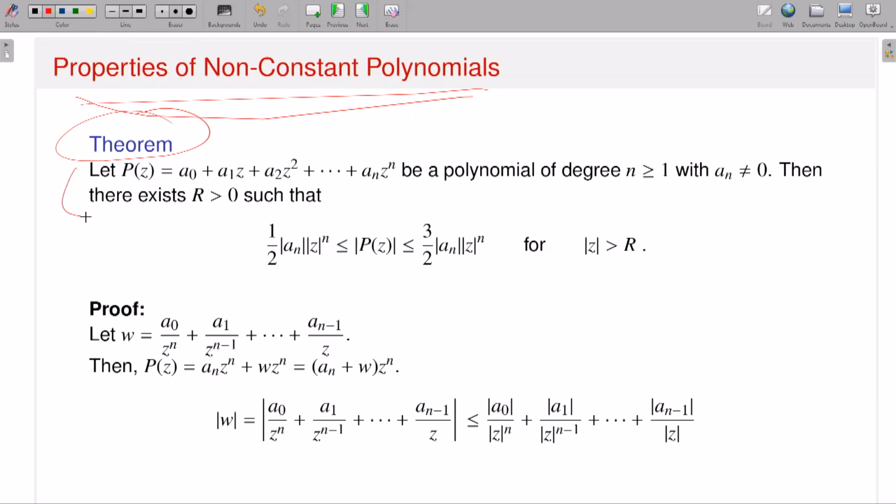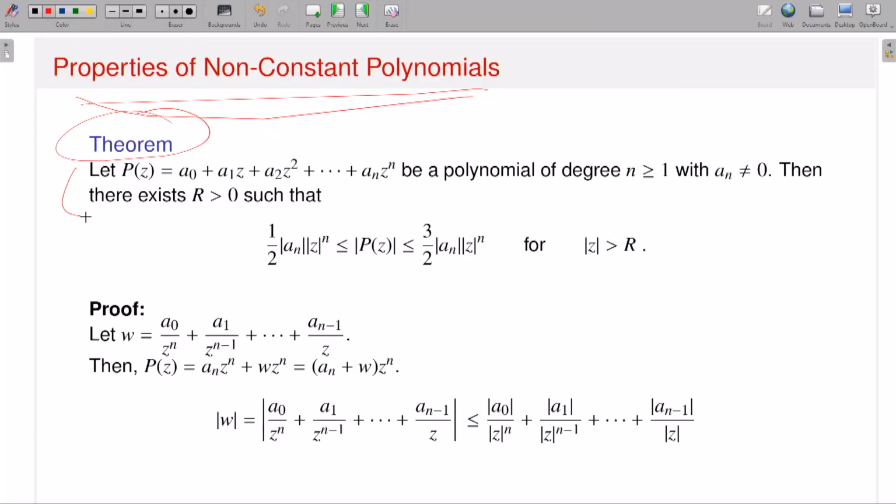What is that theorem? Maybe in the next lecture I'll give a proof of it. Let me just discuss the statement, then it will be clear. This is the properties of non-constant polynomials. If I have a non-constant polynomial, then it will satisfy some kind of estimate.